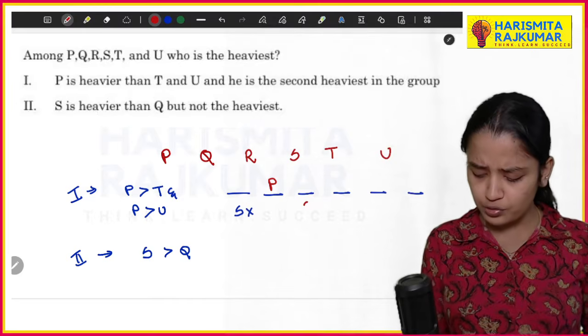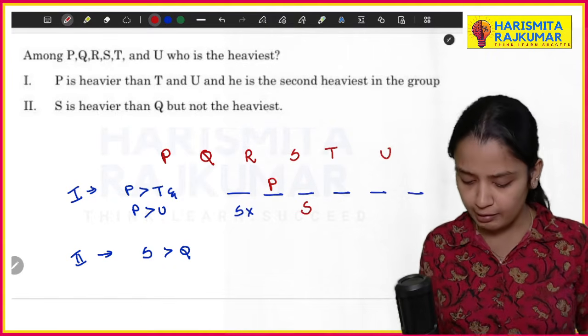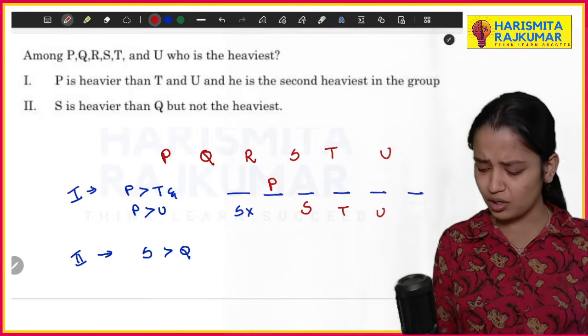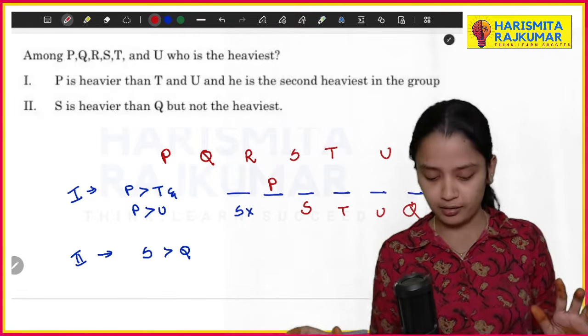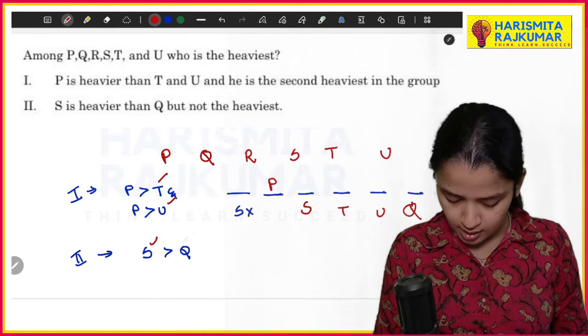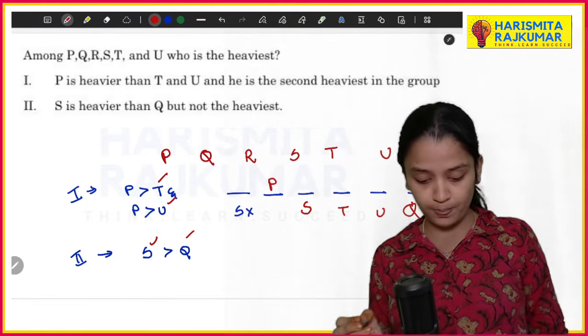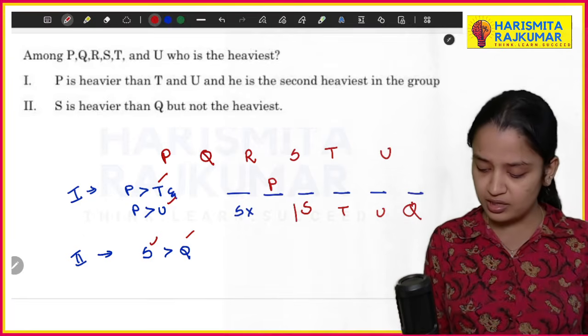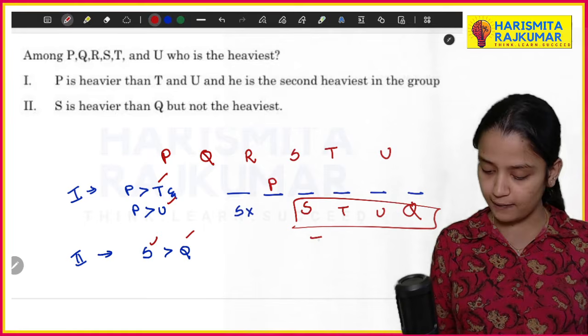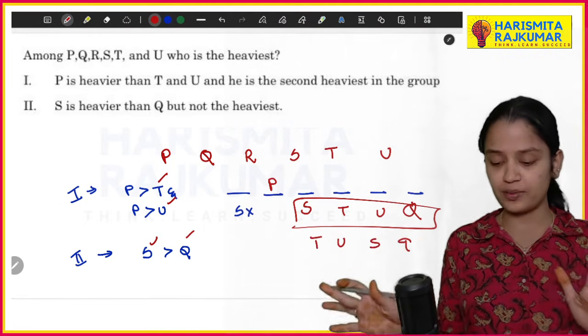So S might be in the third position, and T, U, Q might be here too. S and Q will have a permutation, so it can be like T U S Q, all the permutations you can put.